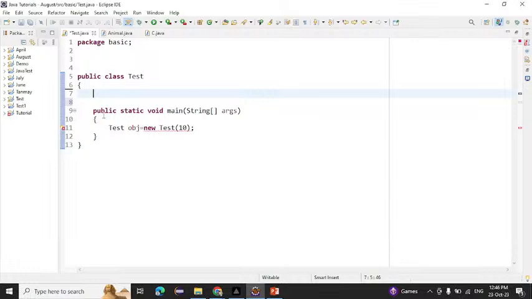Okay. After that, we saw the OOPs. What is meant by OOPs? That is object oriented programming. So what is the object oriented? What is their motive? Suppose we have three people.